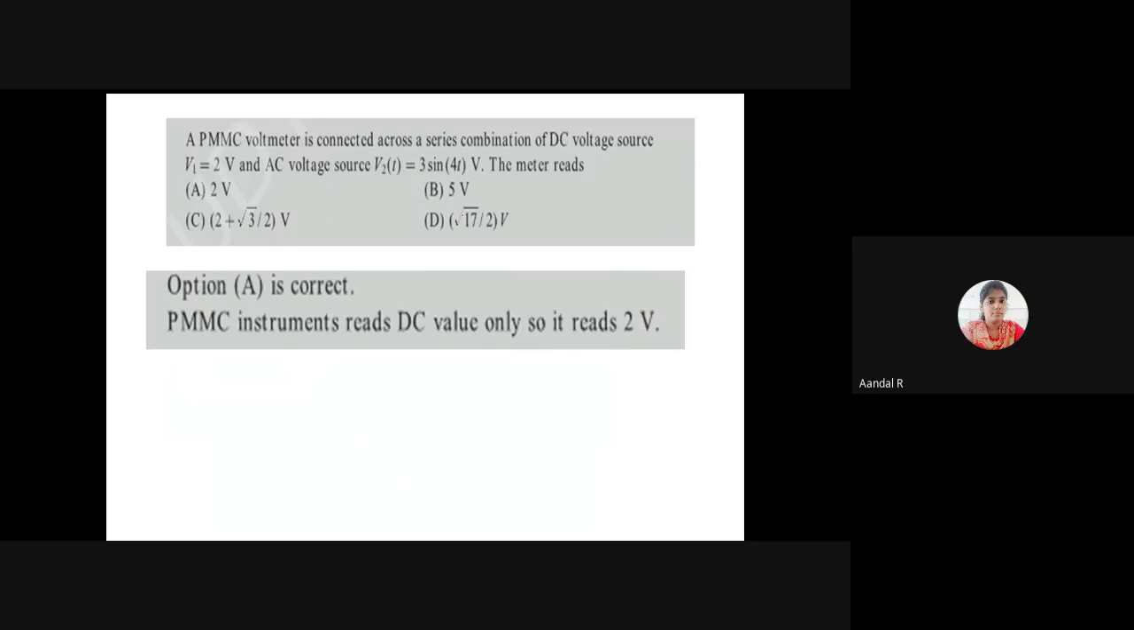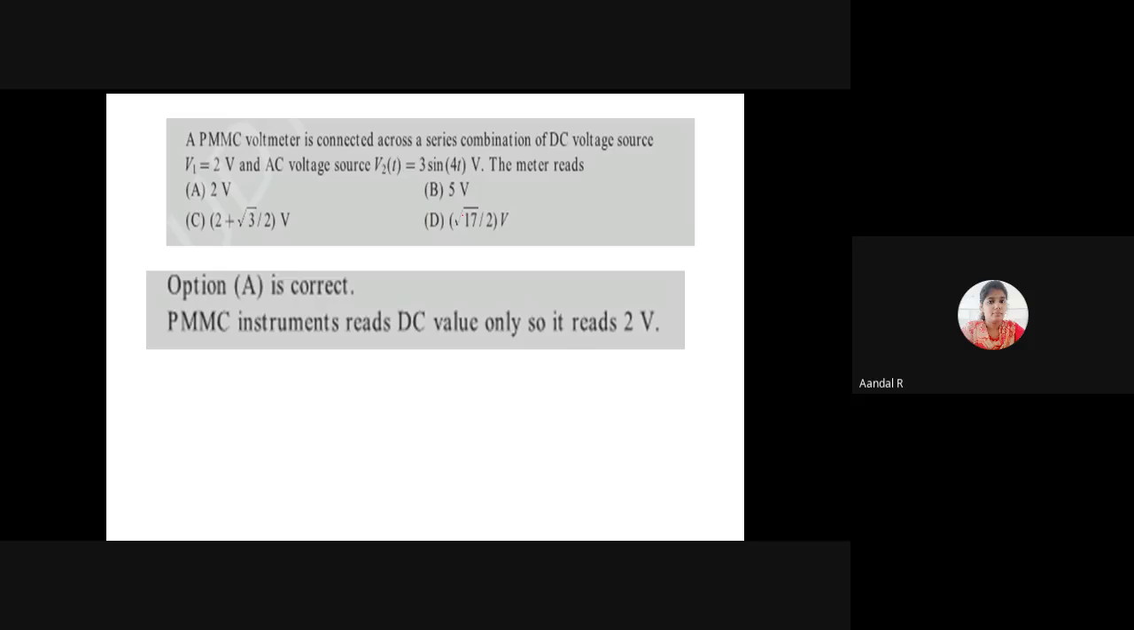V1 equal to 2 volt is connected to an AC voltage source V2 of t equal to 3 sin 4t. A PMMC voltmeter is connected across a series combination of DC voltage source V1 equal to 2 volt and AC voltage source V2 of t equal to 3 sin 4t volt. What does the meter read? We know that the PMMC meter always reads the DC value only.